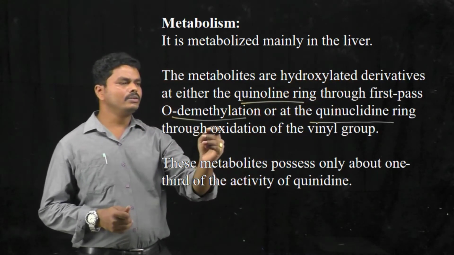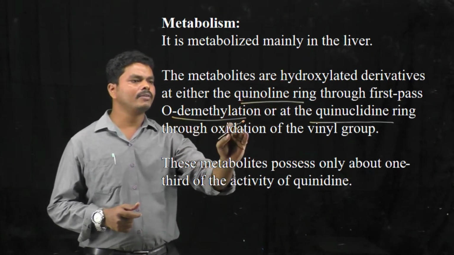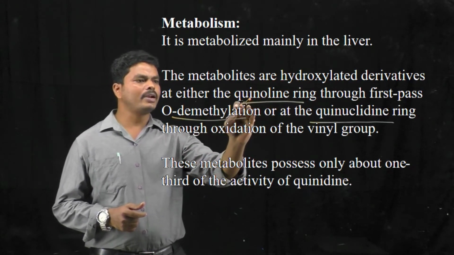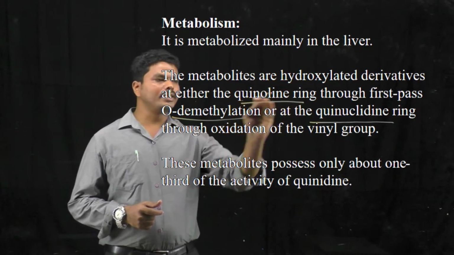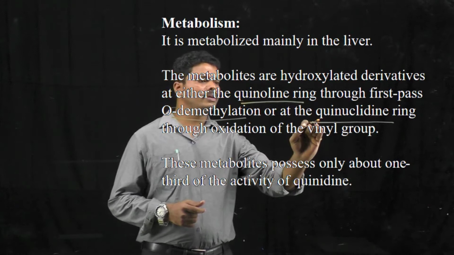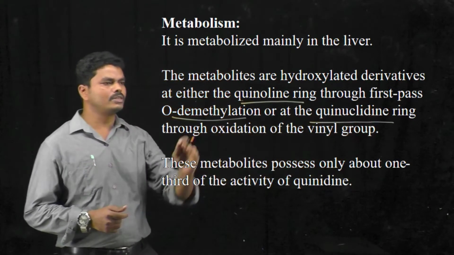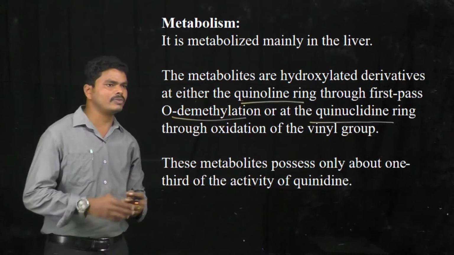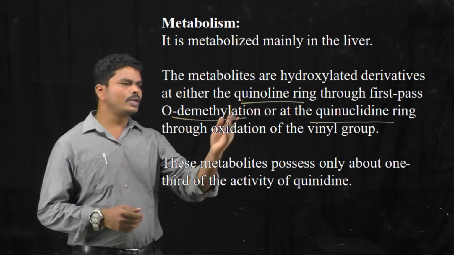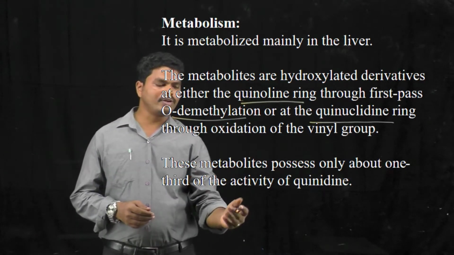The first one is the hydroxylated derivative which is produced when O-demethylation happens at the quinoline ring, and another type of hydroxylated derivative is produced when the other ring is subjected to O-demethylation. So these are the two types of hydroxylated derivatives of quinidine, and these two types of derivatives have only 1/3 of the activity of quinidine.